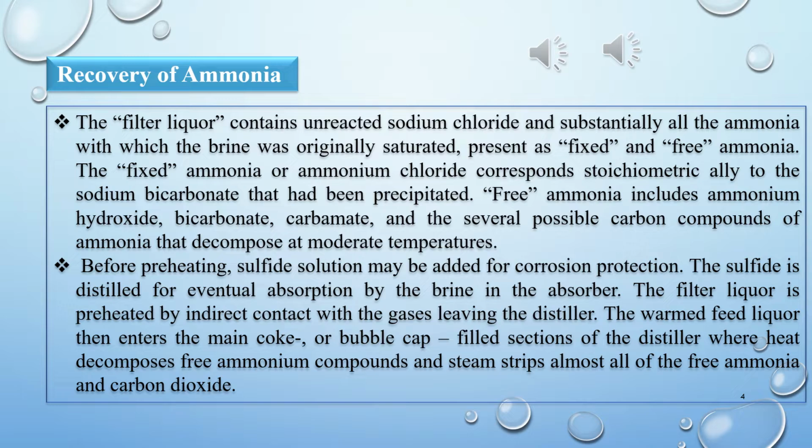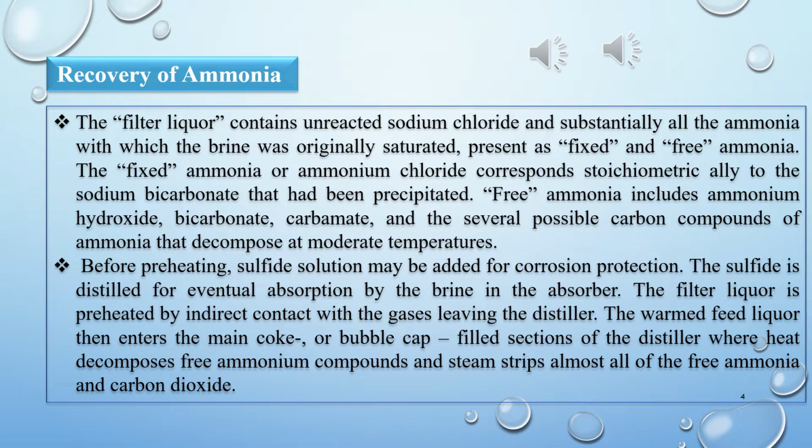Now, what is the meaning of this point? Students, he said that in the Solvay process, there are two types of ammonia compounds. First, free ammonia compounds, and second, the compounds in which ammonia is fixed.